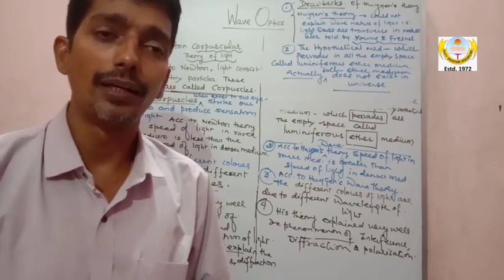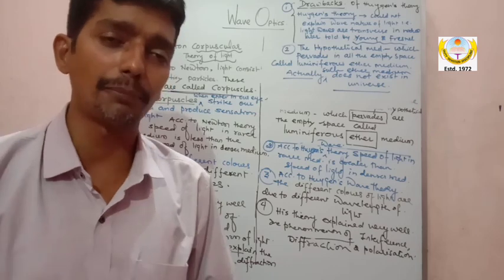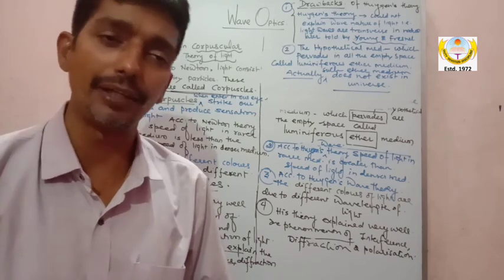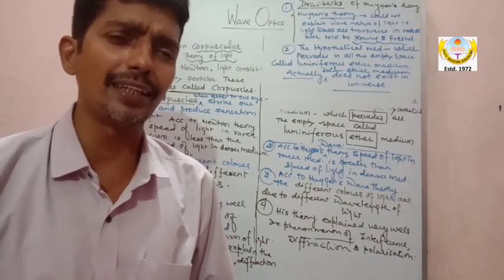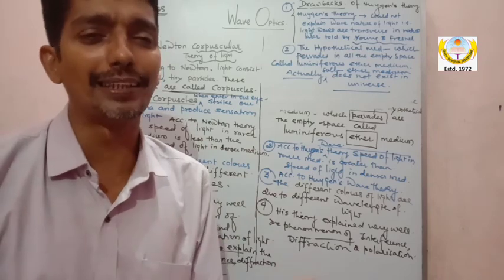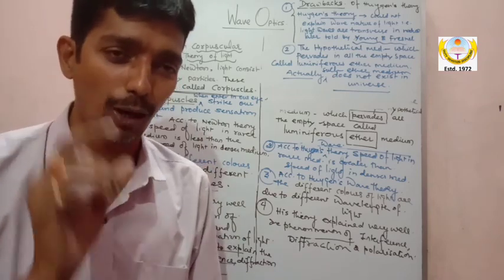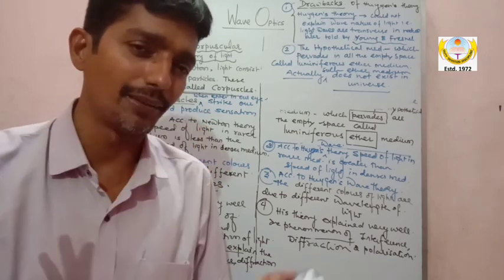Tomorrow I will upload Huygens' principle construction for a spherical wavefront, with the small concepts of what is a wavefront, wave surface and wave normals. They are easy concepts, not so difficult. A wave normal is nothing but a perpendicular kind of normal, right? Whenever I draw a normal on any wavefront, that is a wave normal.